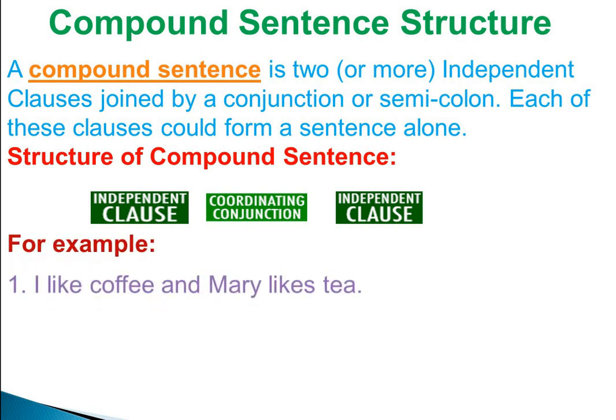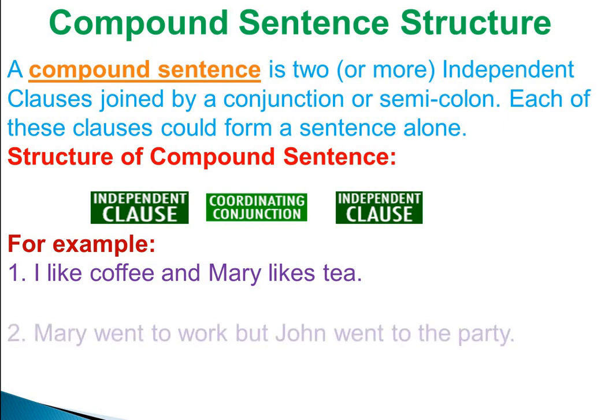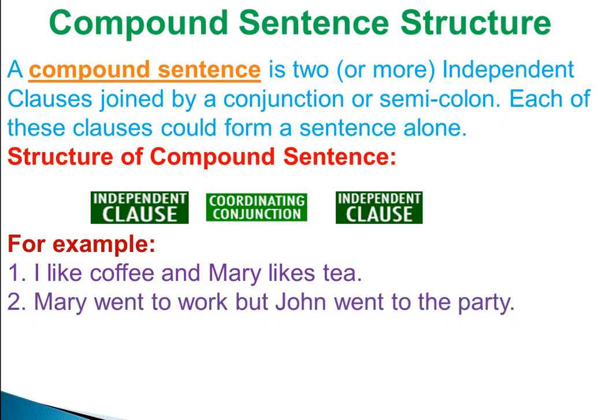For example, I like coffee and Mary likes tea. I like coffee is an independent clause and Mary likes tea is also an independent clause, and these two clauses are joined by "and", a coordinating conjunction. The second example is Mary went to work but John went to the party. In this sentence there are also two independent clauses, joined by the coordinating conjunction "but".